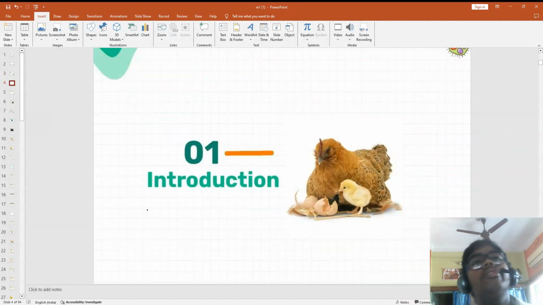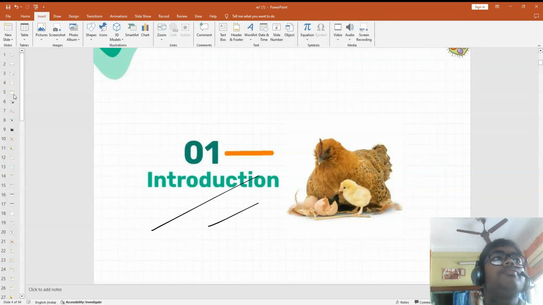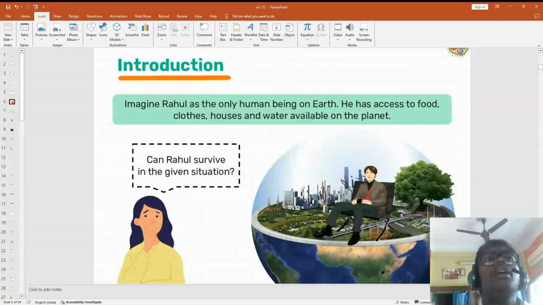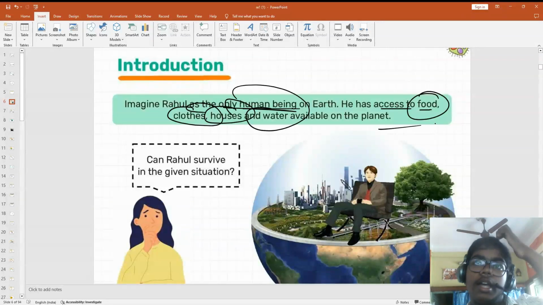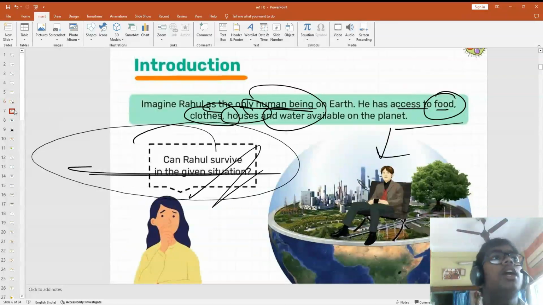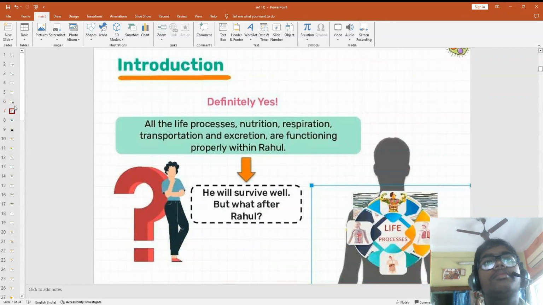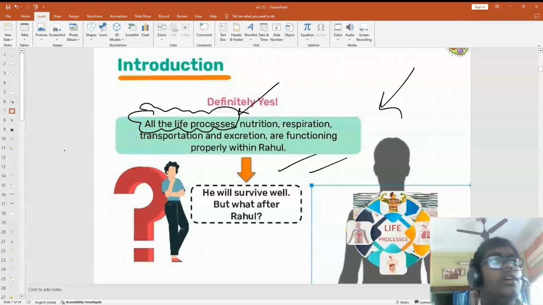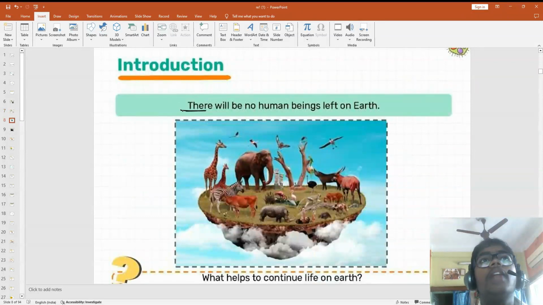So first let's introduce you to the topic. Imagine Rahul is the only human being. He has access to food, he has food, then clothes, then a house, water, everything, but he is alone. If he dies, what will happen on earth? Can he survive? Yes, he will survive because he can carry out all the life processes, right? But there will be no human beings left on earth after he dies.